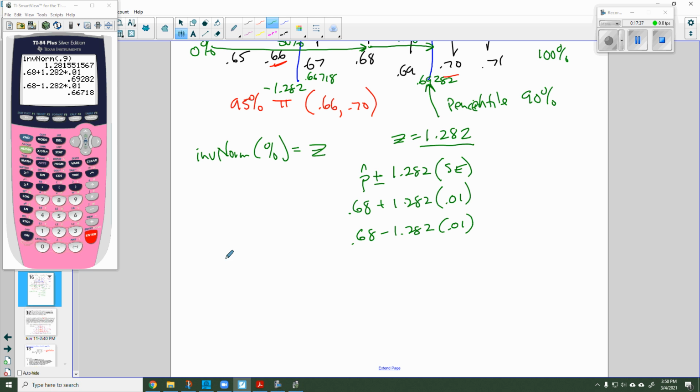So my confidence interval is 0.66718 comma 0.69282. I am 80% confident that the population proportion pi lies between 0.66718 and 0.69282.